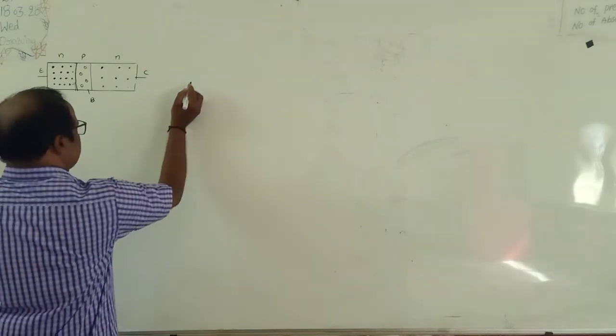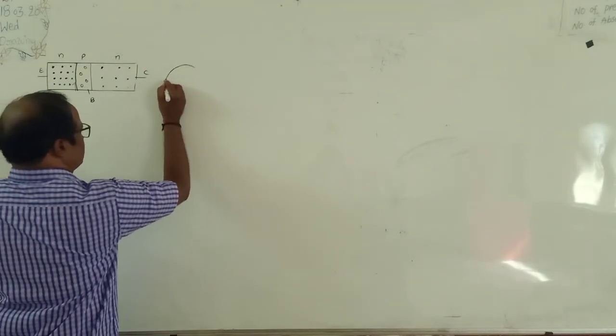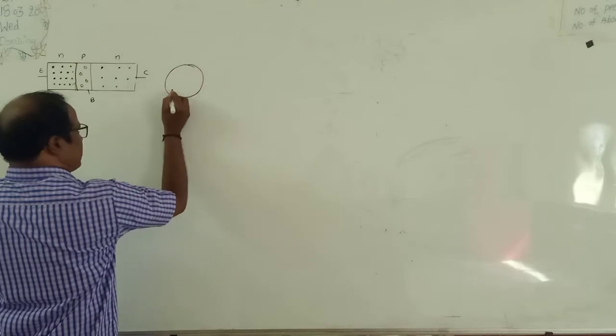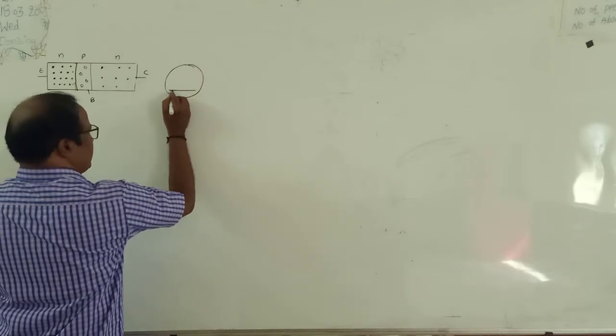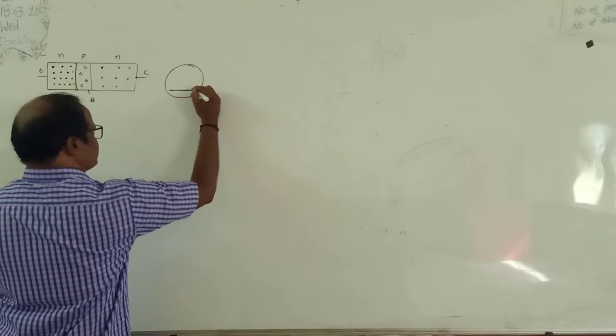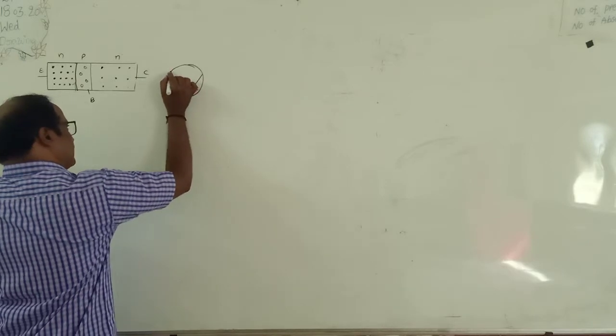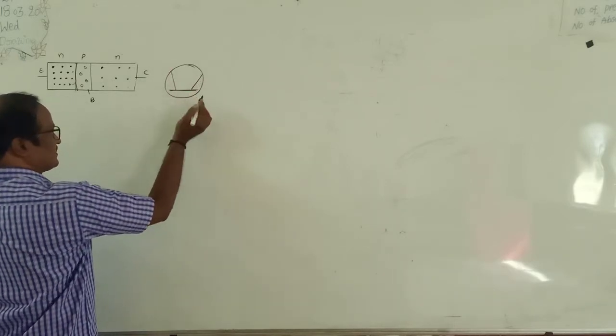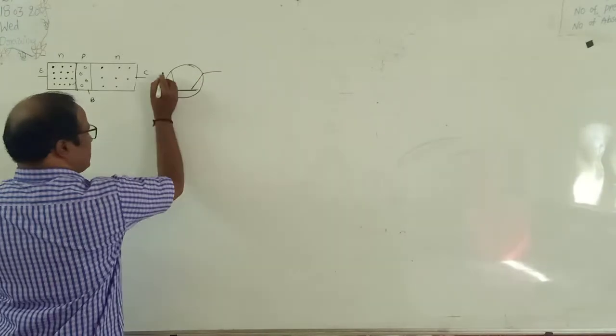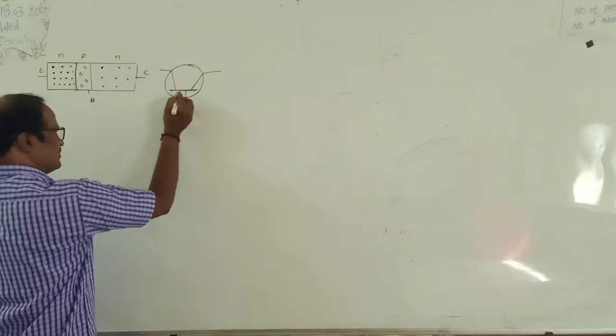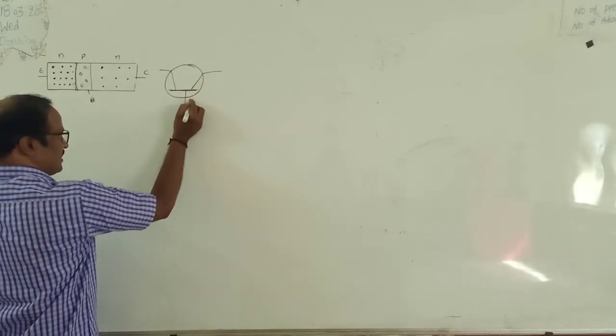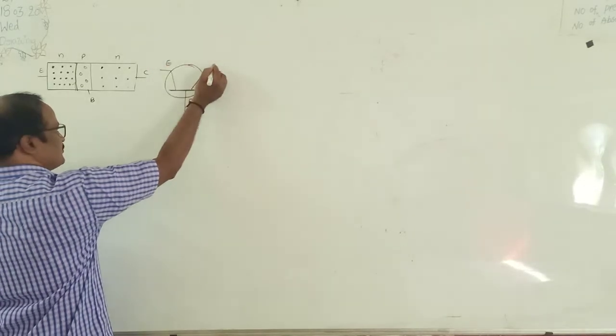What is the circuit symbol for the NPN transistor? Any transistor can be represented like this. This horizontal line indicates the base. There are two lines on the other side of the base. One is called the emitter and the second one is called the collector. This one is the emitter and this one is the collector.